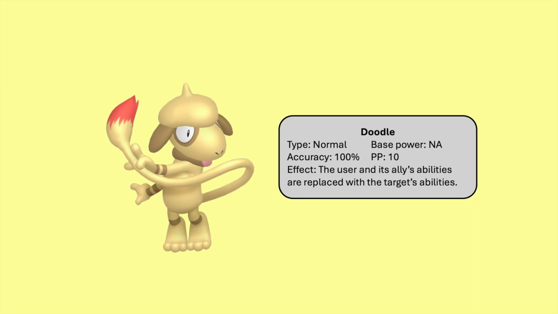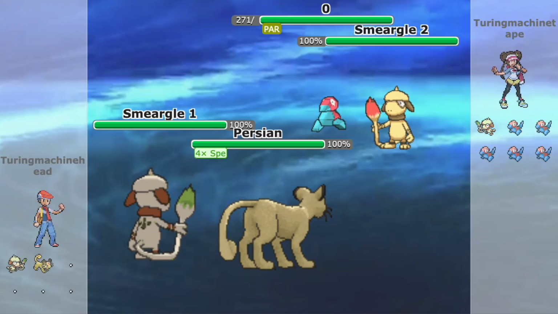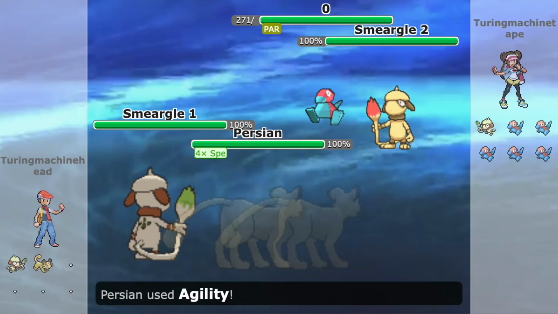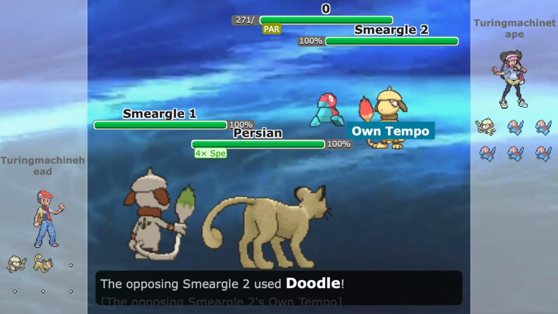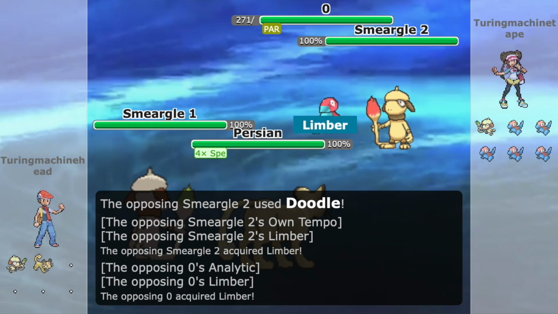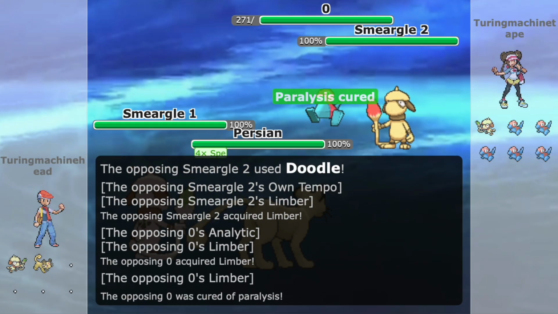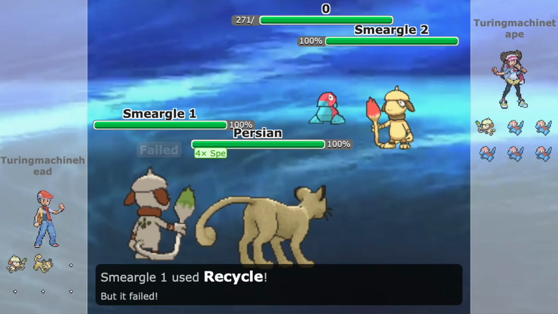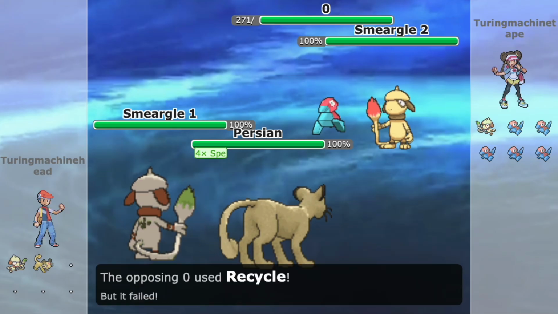Doodle replaces the user's and its partner's abilities, in this case a Porygon's, with the target's ability. Here's how writing a 0 looks. First, Persian uses Agility. Smeargle 2 uses Doodle on Persian, curing Porygon's paralysis. Smeargle 1 fails using Recycle. Finally, Porygon also fails using Recycle.